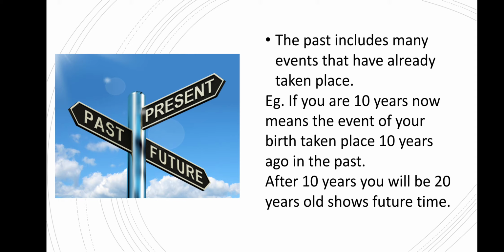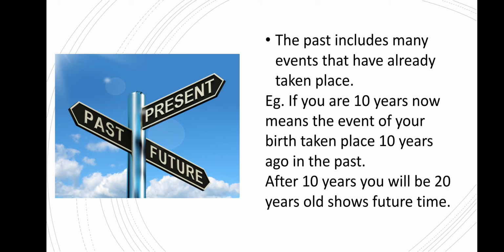For example, if you are 10 years old now, it means the event of your birth took place 10 years ago, in the past. After 10 years, you will be 20 years old, which shows the future time.